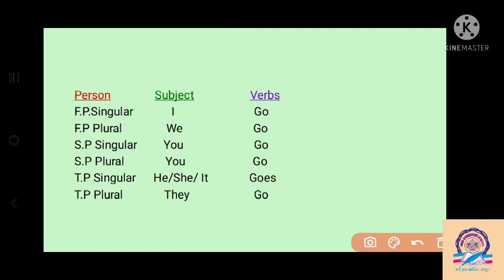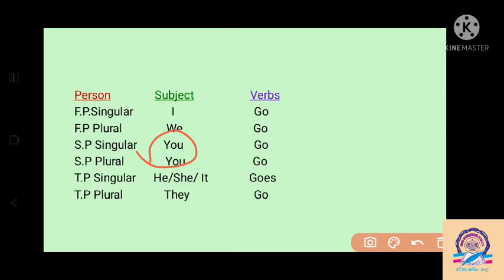Then the second person: you is second person singular and second person plural also you. We can say that you is the listener. Second person is the listener, to whom we are talking. The speaker is the first person and the listener is the second person. So you become the second person.